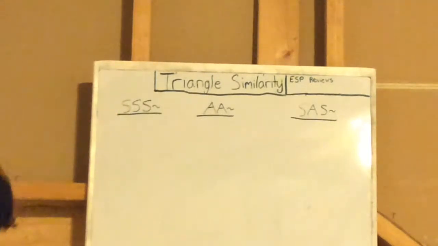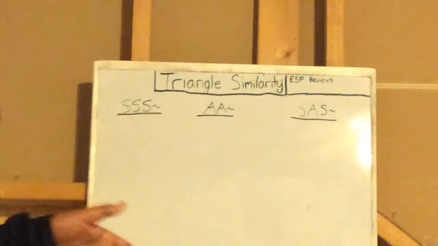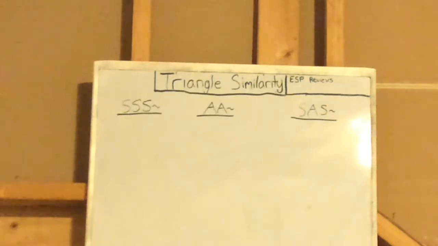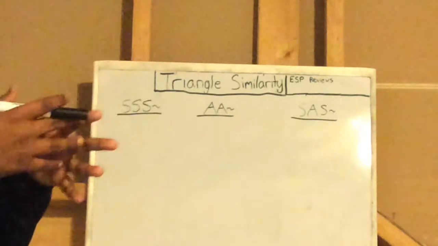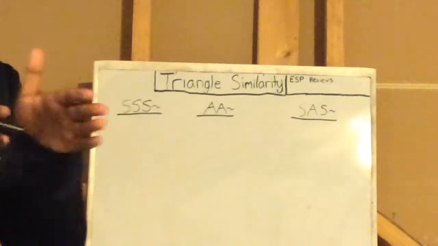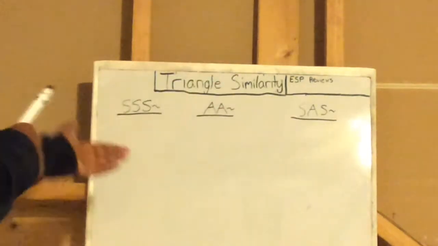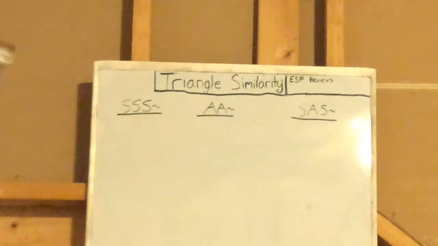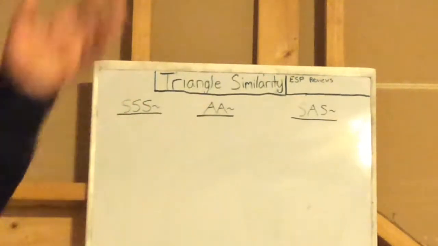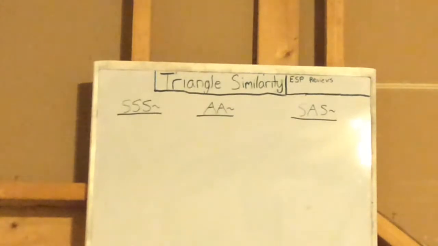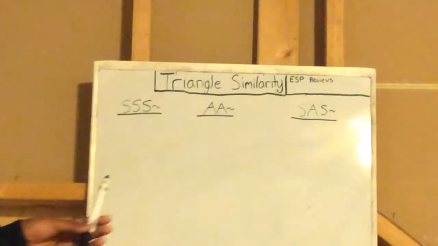But similarity in general is where any figure can be dilated from the original figure, which basically means resized, and it will still have a ratio corresponding to the original figure. So as I said, like 3, 4, 5 sides, and you dilate it, so you make it 2 times bigger, then it will go to 6, 8, 10. So now, first is SSS similarity.